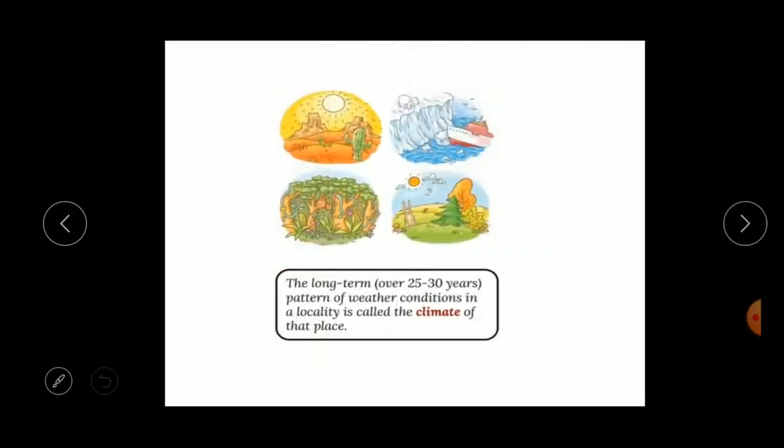So the long-term pattern of weather conditions in a locality, over 25 to 30 years, is called the climate of the place. The average pattern of weather over about 25 to 30 years is called the climate. Understood? That long-term pattern of weather conditions in a locality over 25 to 30 years is called the climate of that place. Understood, children? What is the meaning of climate?